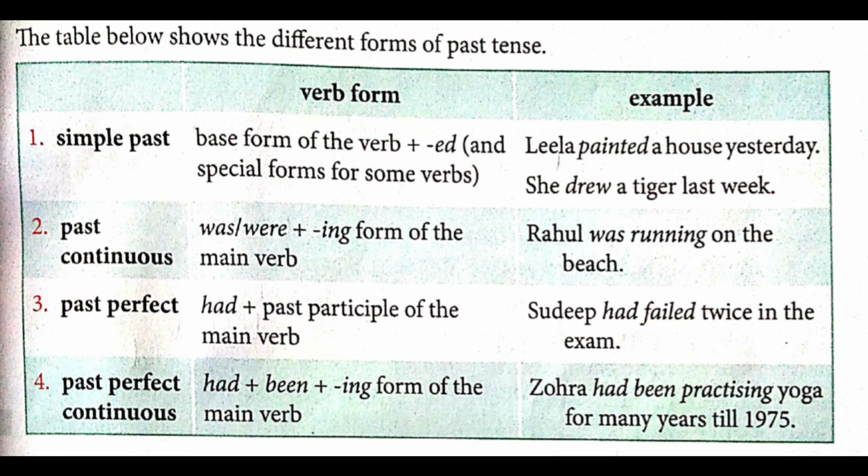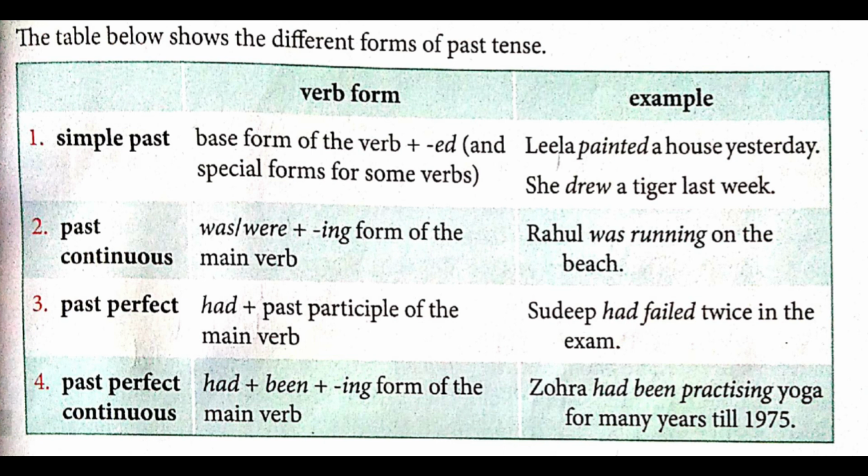Next one we have past continuous tense. What is the formation? Was. If it is he, then was will come. If it is I, was will come. You, were will come. So first of all, you have to see the subject, whether the subject is a first person pronoun, second person pronoun, or third person pronoun. And according to that, you have to use was or were.